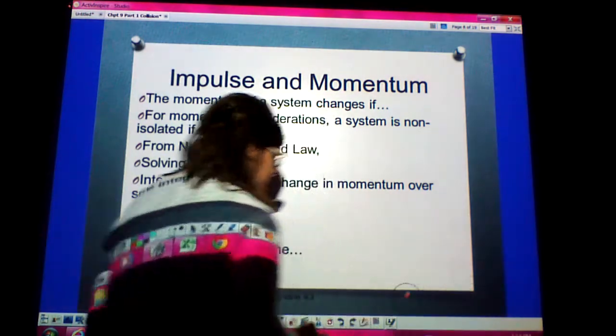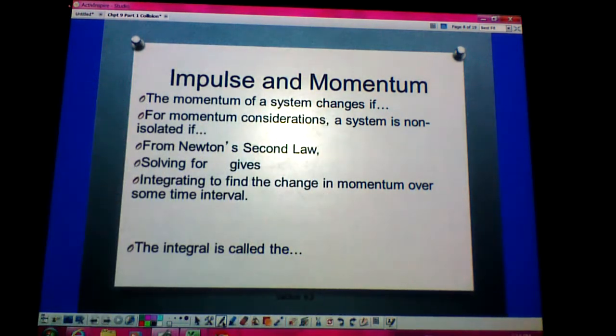Okay, so all of those things that we talked about today were for an isolated system. What happens if we have a non-isolated system?